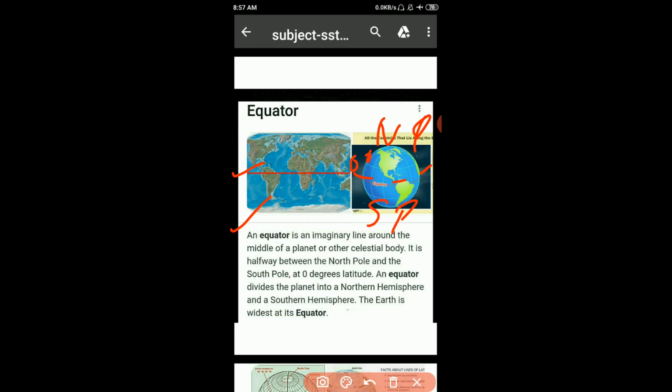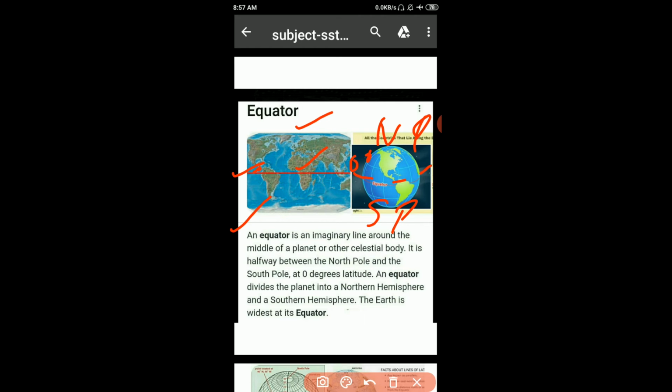Got it, everyone? So the point at the top is named as the North Pole and the point at the bottom is known as the South Pole. The area lying between the North Pole and the equator is the northern hemisphere, while the area lying between the equator and the South Pole is the southern hemisphere.